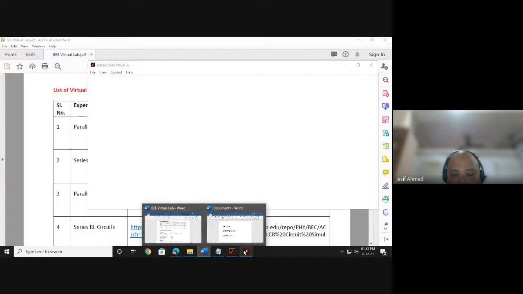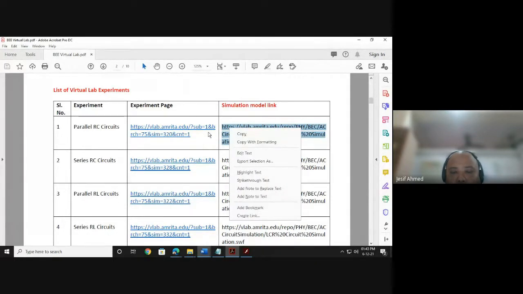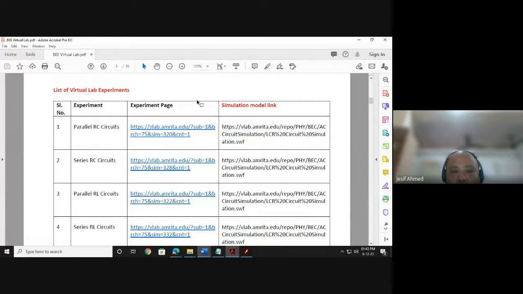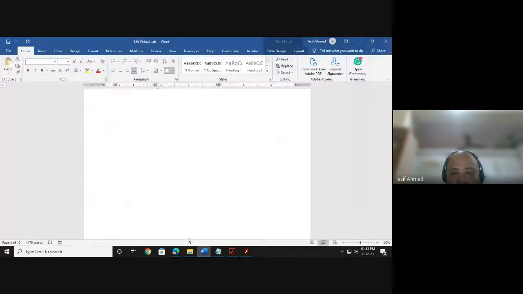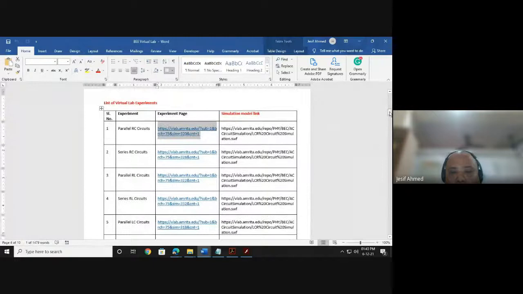The whole link was not copied. Oh, I will have to send you another file. This is not being copied from here. I'll send you the Microsoft Word format of this file. This is in PDF. Okay, so this is the Word format file. I'll share this file also.